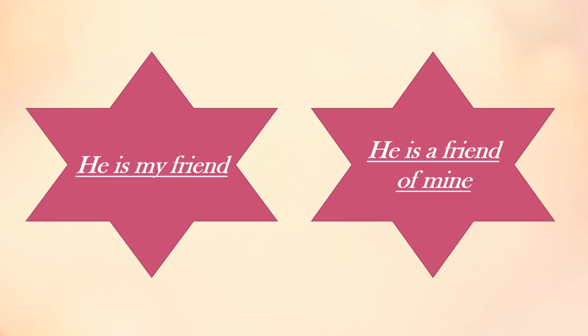In the first example, it says "he is my friend". My is a possessive or pronominal adjective and it comes before the noun, that is friend. While in the other sentence it says "he is a friend of mine". Mine is a possessive pronoun and it comes after the noun, that is friend. So this will help you in distinguishing between possessive adjectives and possessive pronouns.